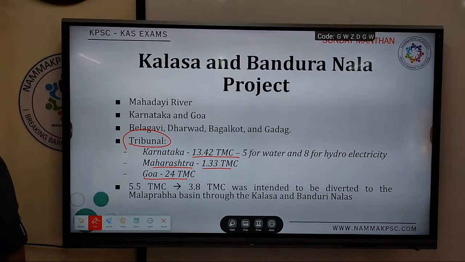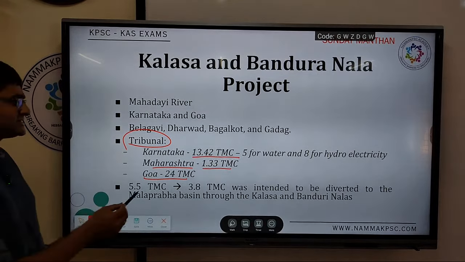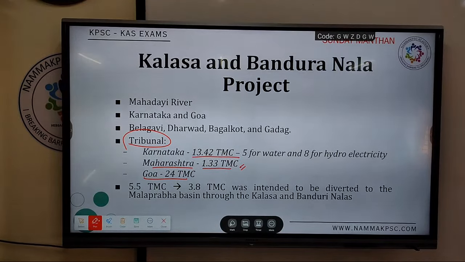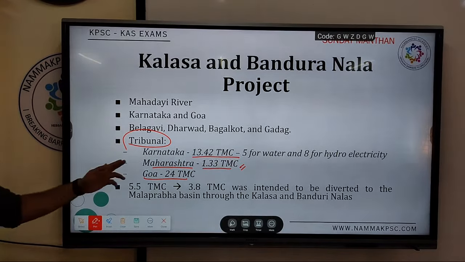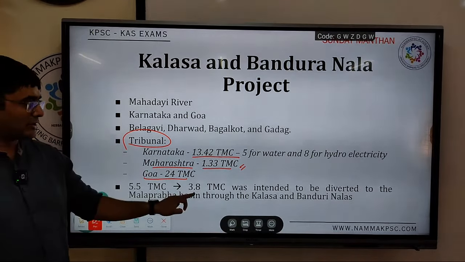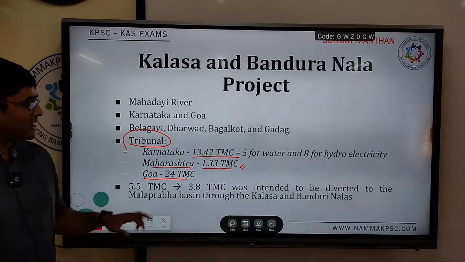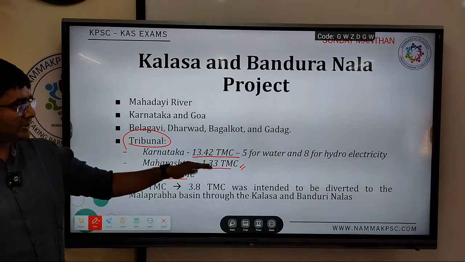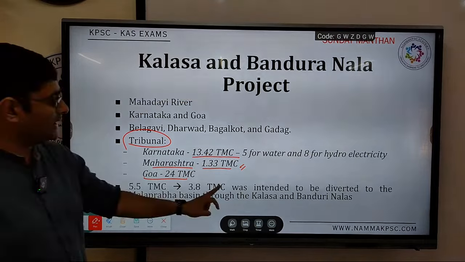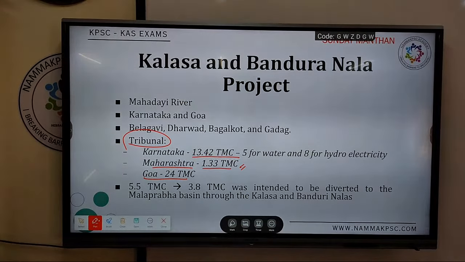Simple question: Mahadai dispute is between which all states? Goa, Karnataka and Maharashtra. Even though Maharashtra's water supply is very little or dependent on that, it's still a riparian state, so therefore it is also involved in the tribunal. So these numbers are important: 13, 1.3 and 24. Out of this 13 TMC, Karnataka will be using 5 TMC for drinking water.